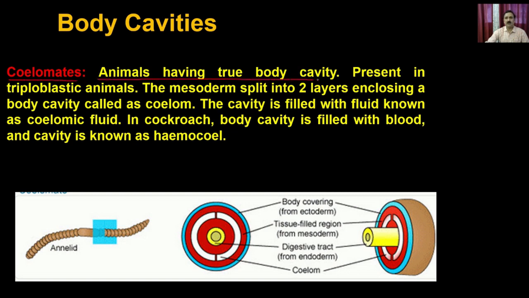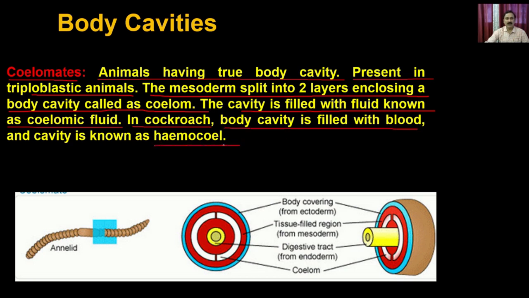Animals having a true body cavity are present among the triploblastic animals. The mesoderm splits into two layers enclosing a body cavity called the coelom. The cavity is filled with a fluid known as the coelomic fluid. For example, in the cockroach, it is called the hemocoel because it is filled with blood, and the cavity is known as the hemocoel.